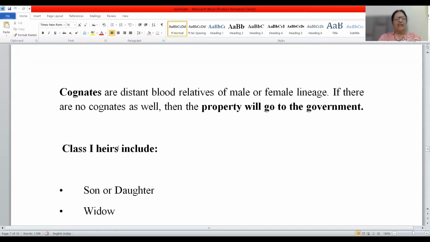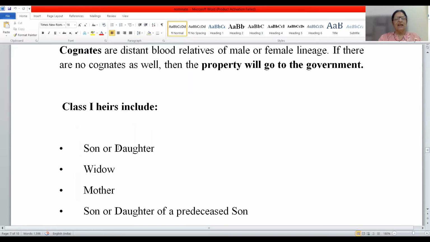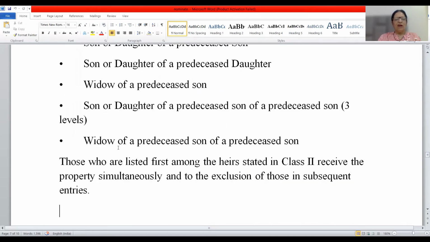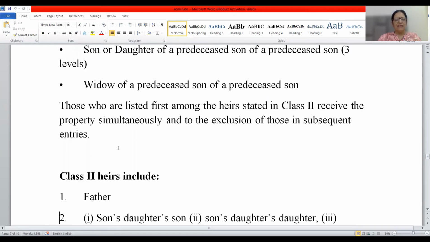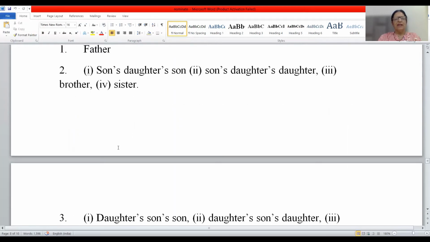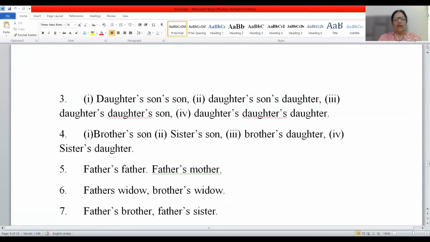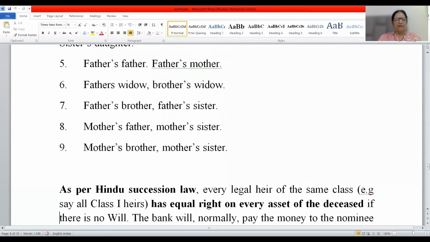Now, the question arises, who qualifies as class 1 heirs? These have been put under the category of class 1 heirs: son or daughter, widow, mother, son or daughter of a predeceased son, and so on. Now coming to class 2 heirs, they include father, then sons, daughters, and the like. So these are the various categories which will qualify as class 2 heirs.